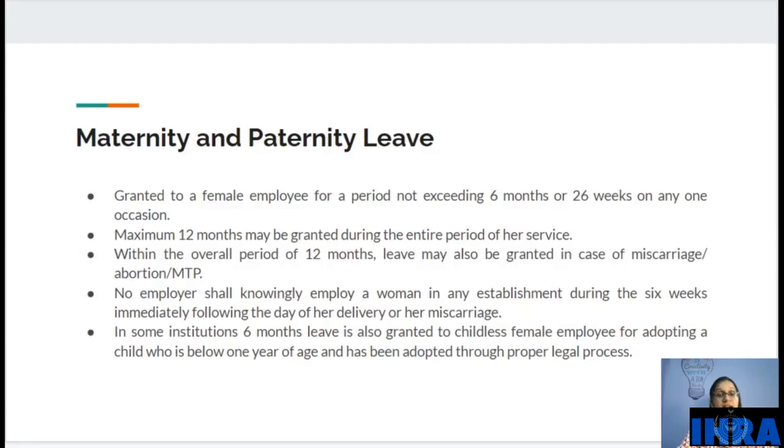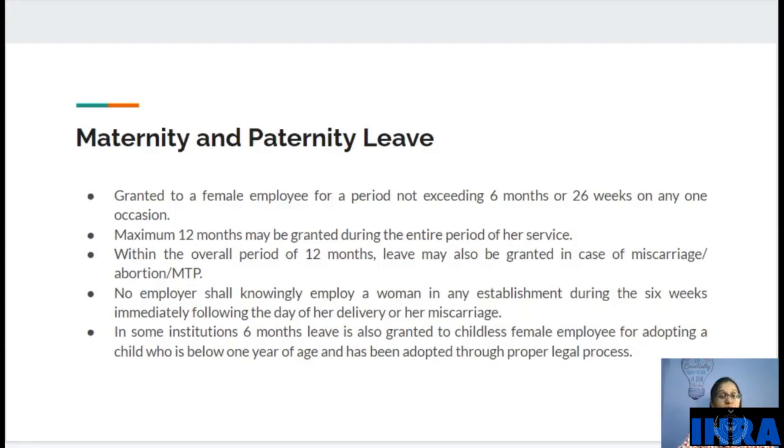No employer shall knowingly employ a woman in any establishment during the 6 weeks immediately following the day of her delivery or her miscarriage. So from the day of a female employee's delivery or her miscarriage, till 6 weeks, no employer shall call a female employee to work. It is mandatory that you have to give 6 weeks of leave to her.